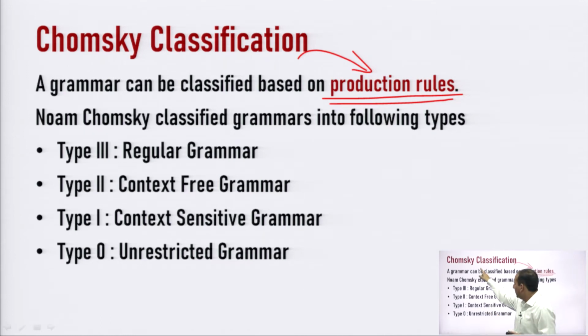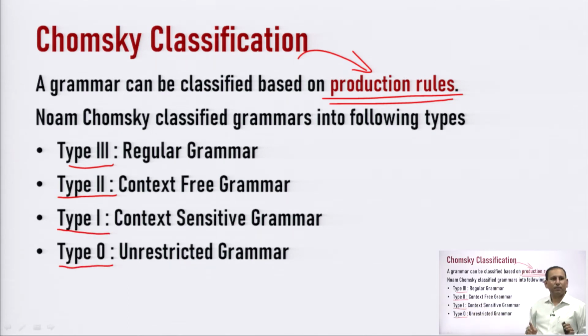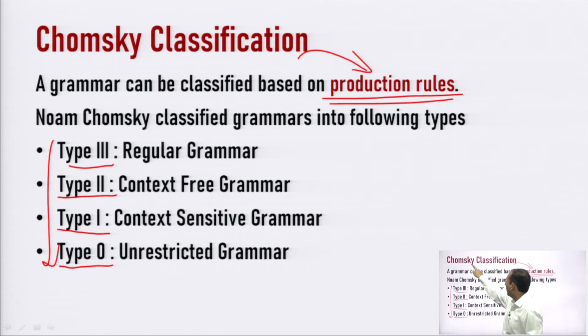So, Chomsky has defined 4 different types of grammar: type 3, type 2, type 1, type 0. So, these are the 4 different types of grammar which have been defined by Chomsky. Type 3 grammar is also known as regular grammar. Now, what is a regular grammar? A regular grammar is a grammar which is used by regular languages or by regular expressions.